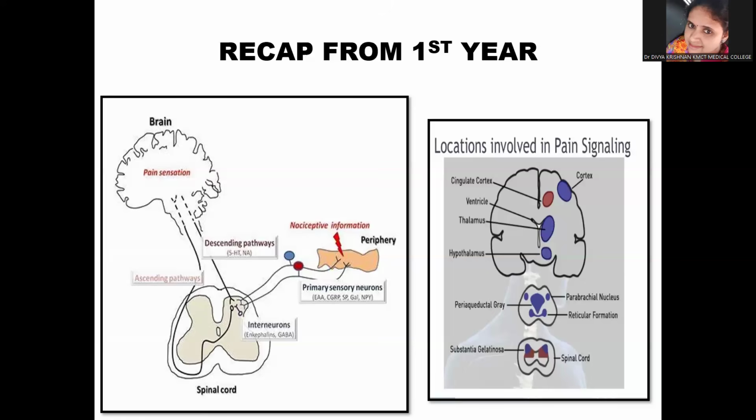So you can localize the important areas that are involved in the pain pathway. You can see substantia gelatinosa, periaqueductal gray, the thalamus and the somatosensory areas, and the ascending and the descending pathways. You have learned enough about this in the physiology classes, so I'll not be elaborating further.